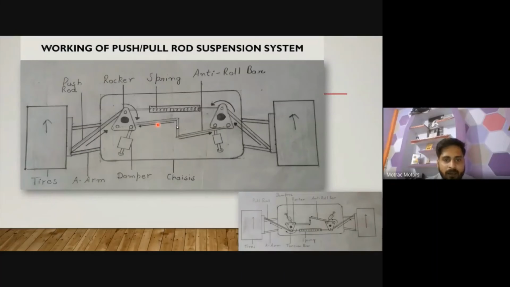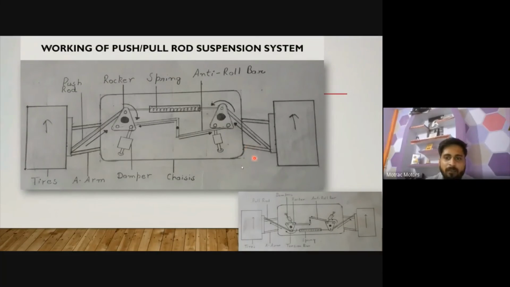Here is the anti-roll bar, and how the anti-roll bar works, just listen carefully. What is the use of an anti-roll bar? First, we need to understand why we use an anti-roll bar in a vehicle. An anti-roll bar restricts the rolling motion of a vehicle. Suppose a big stone or object comes there.